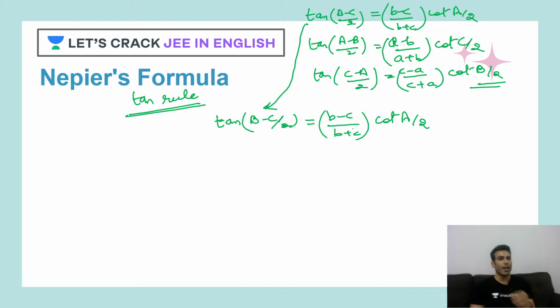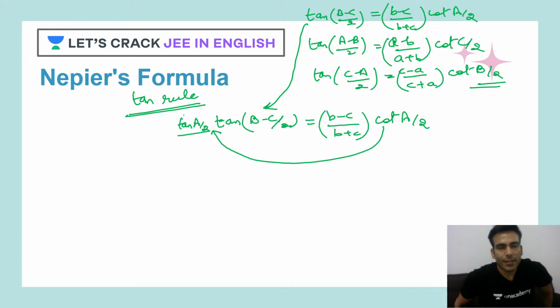Let's use the sine rule. Why am I saying that? Because if you just look at this, this will become tan of A by 2. And tan of A by 2 can be written again as sine A by 2 upon cos A by 2. Sine A by 2 can be written in terms of B plus C by 2. How? Sine A by 2 is cos of pi by 2 minus B plus C by 2,